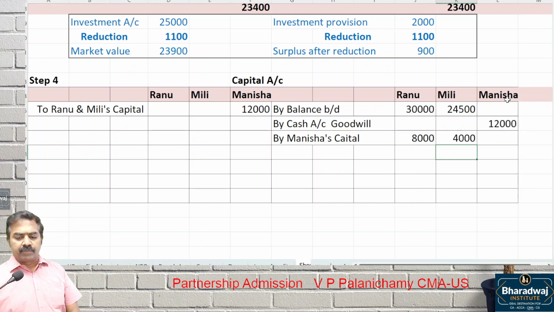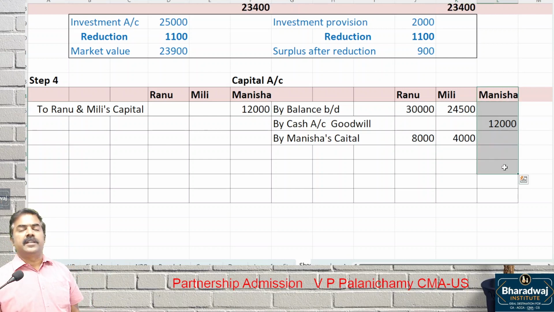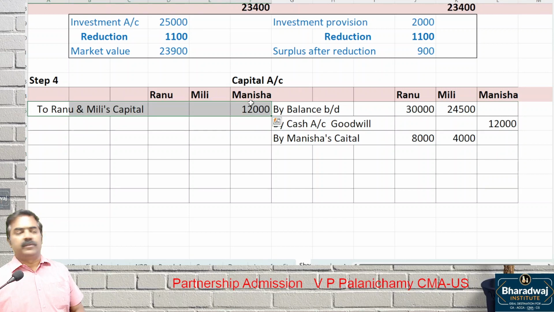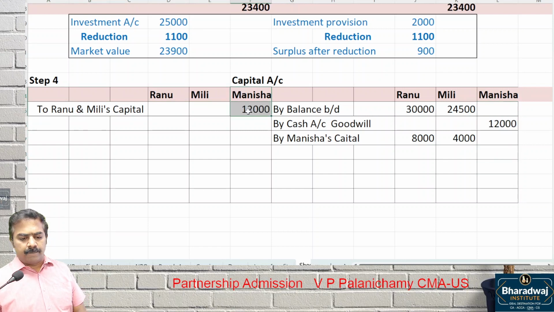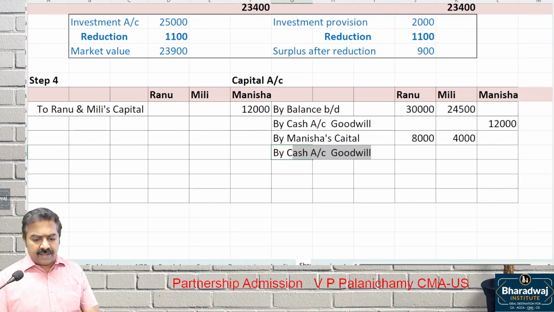Wait. One more thing. This 12,000 rupees, did she bring for goodwill or capital? Manisha brought 12,000 as goodwill. It will not stay in your capital account. This 12,000 rupees you bring will be transferred to whom? Other partners' capital. You are paying this not as capital, you are bringing this as goodwill. So that 12,000 rupees goes to other partners' capital. Then by cash brought in for goodwill. Over. Okay. Cash brought in for capital.